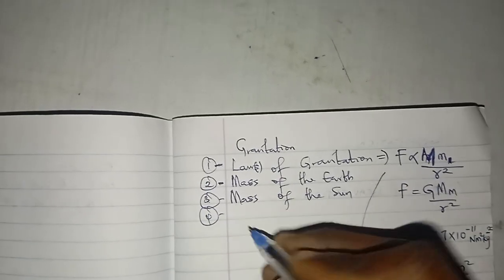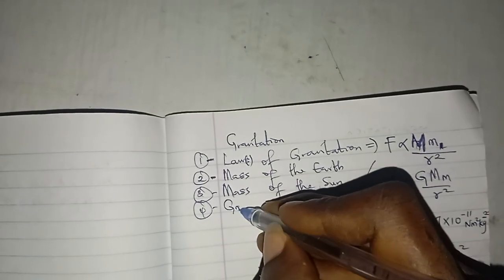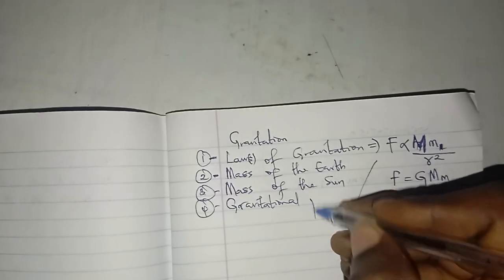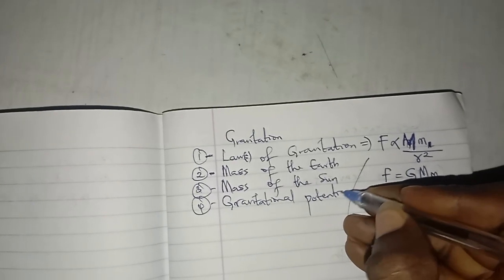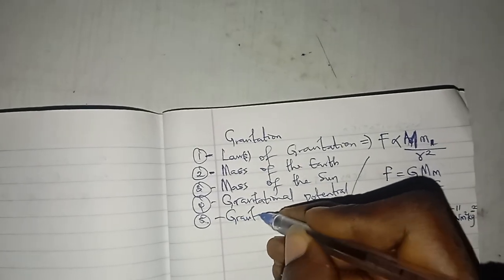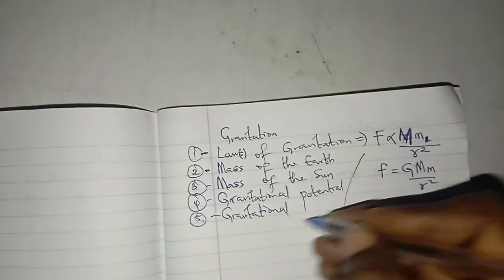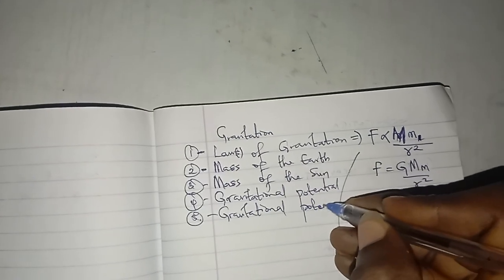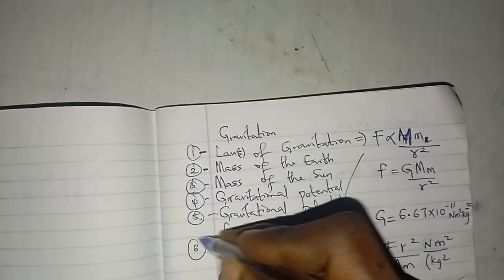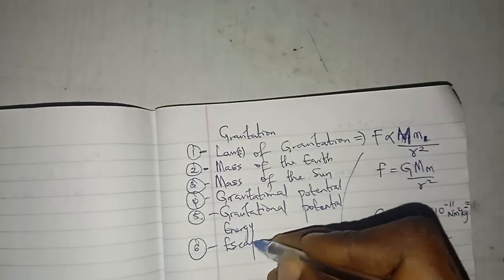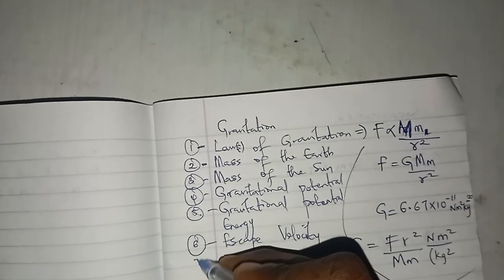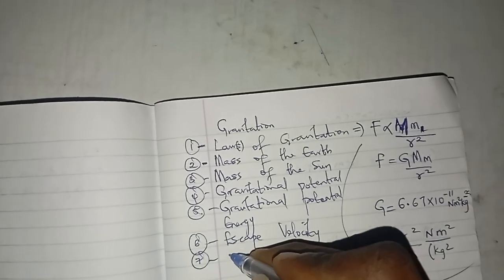So getting gravitational potential, getting gravitational potential energy, getting escape velocity, getting,